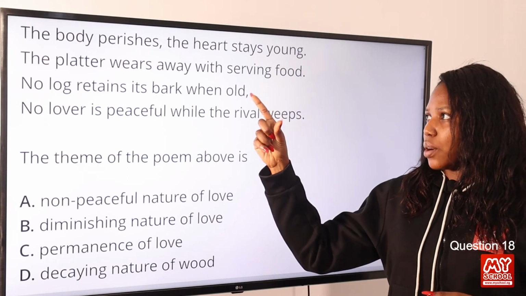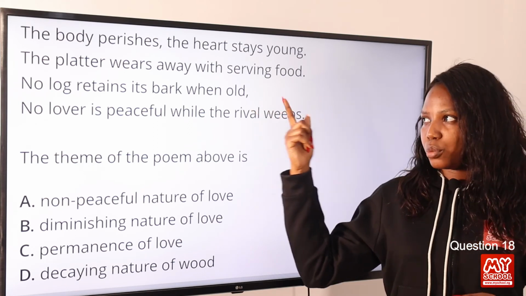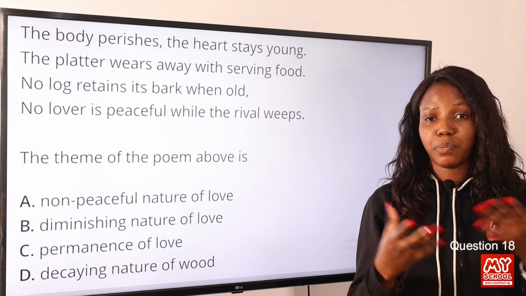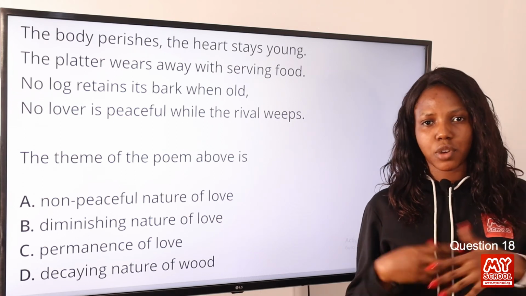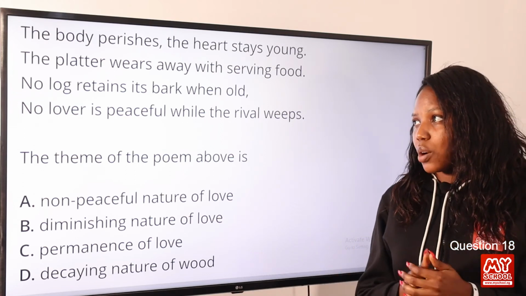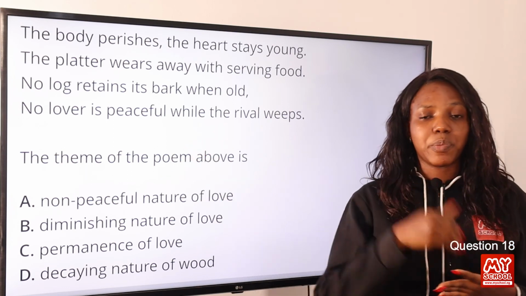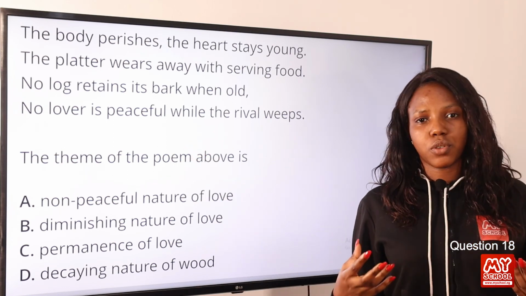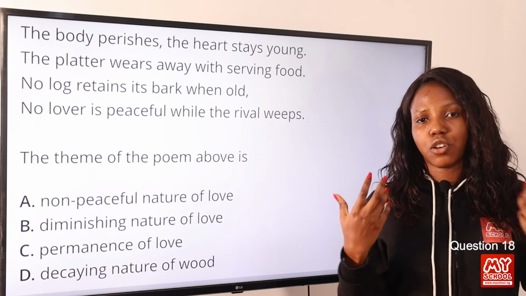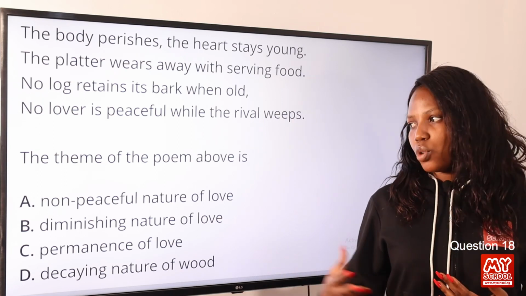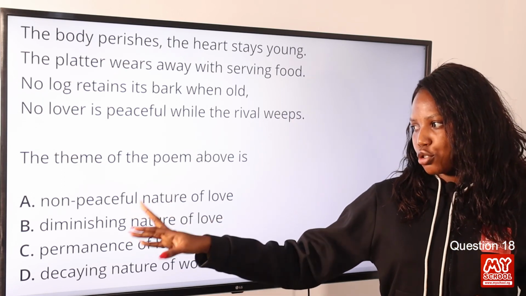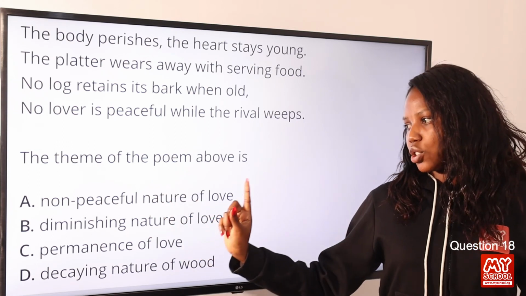Then the platter wears away with serving food. Platter here symbolizes a serving plate. So the more you use a plate, the more it wears away. No log retains its bark when old. No log here represents the tree. So when the tree is old, it will definitely fall off. So this is the conflicting nature of love. So option A is the correct answer to this question, non-peaceful nature of love.